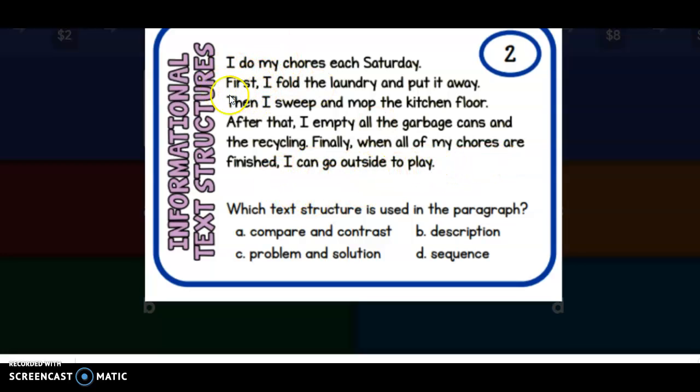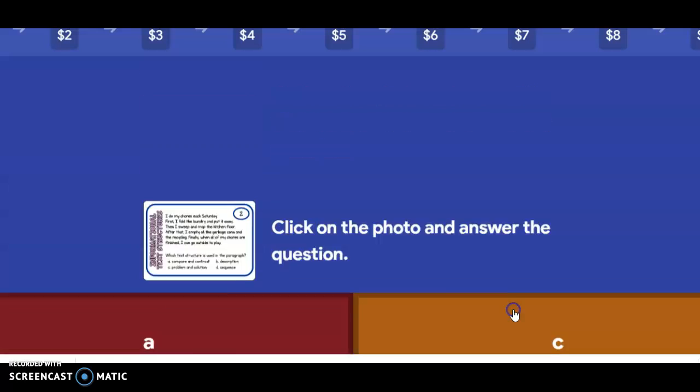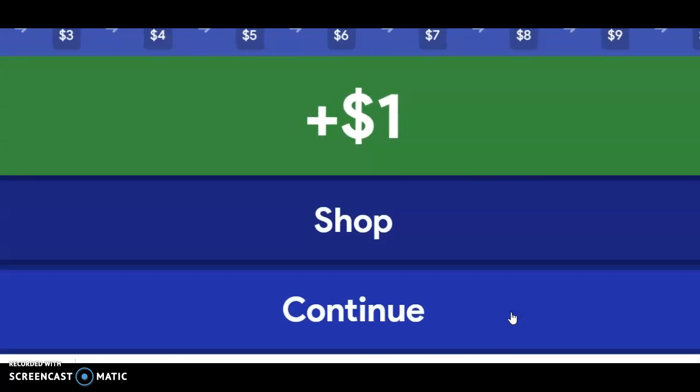I see all these key words that are telling me that it is in order. First, then, after that, finally. That is a sequence text structure. So that is D. So I'll click out of it, choose D, and then go on to the next one. Let's do one more. And click continue.